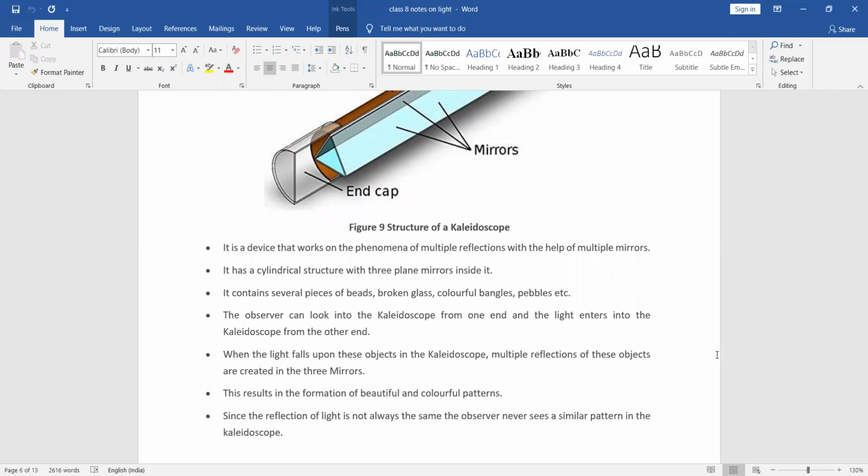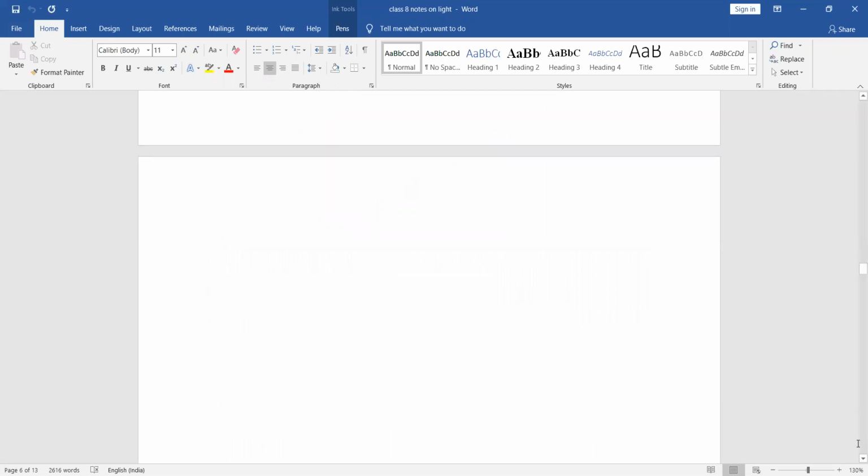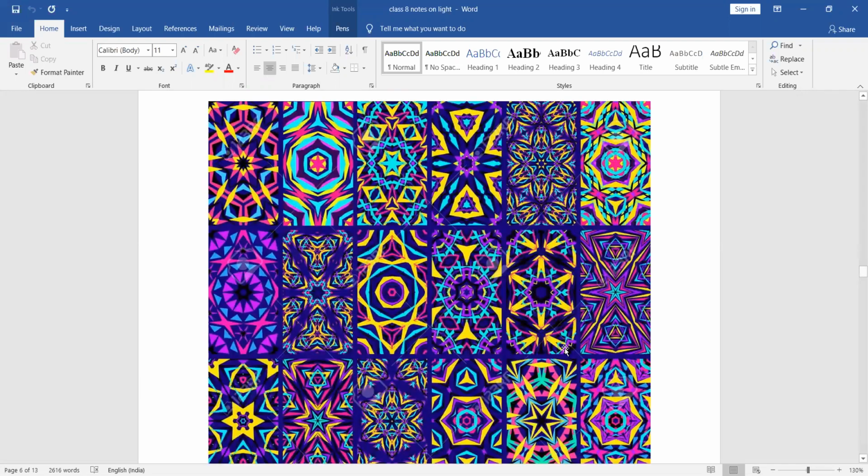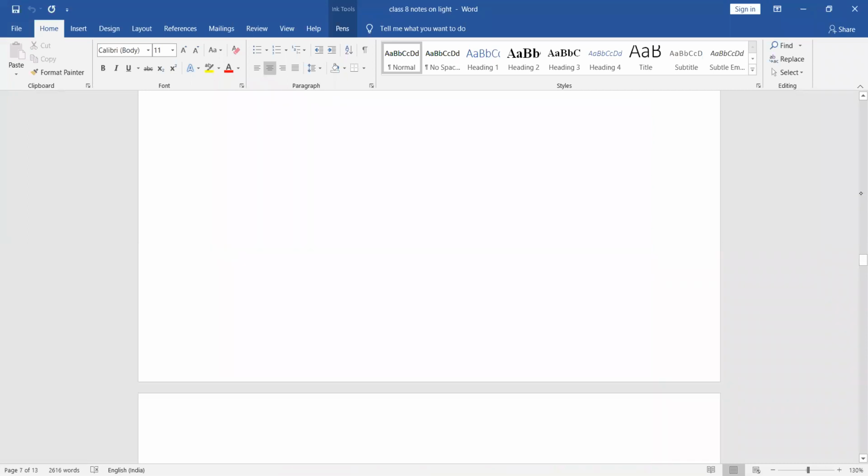Completed? No, ma'am. Wait. Okay. Please see this. This is a different pattern by using the kaleidoscope. Is it nice or what? Whether it is beautiful? Yes, it's nice, ma'am. It is used like a toy, ma'am. Yes, it's used in that way. So, okay, you can write this point.